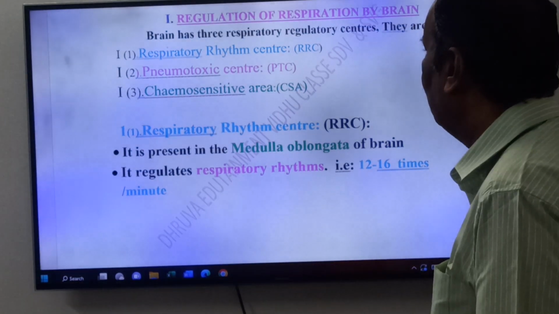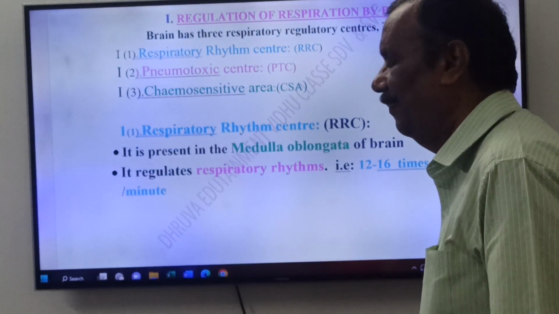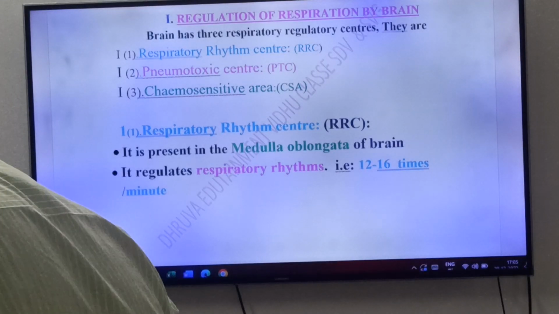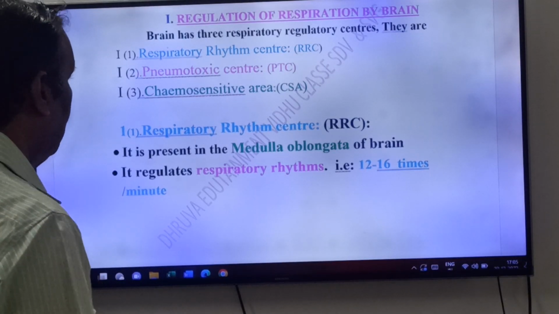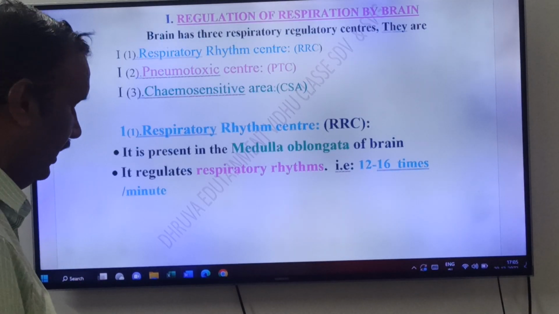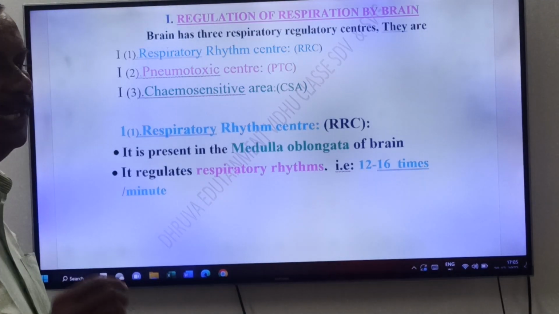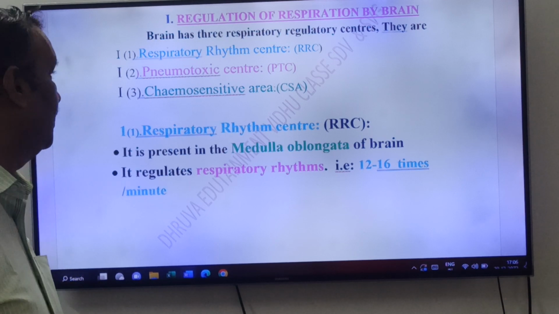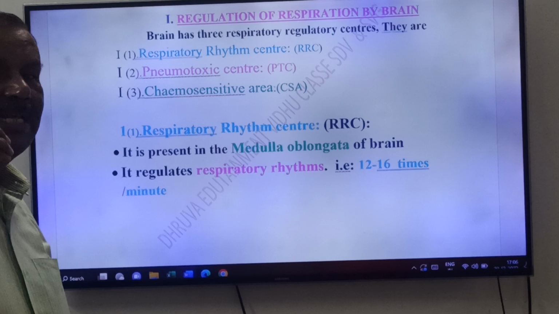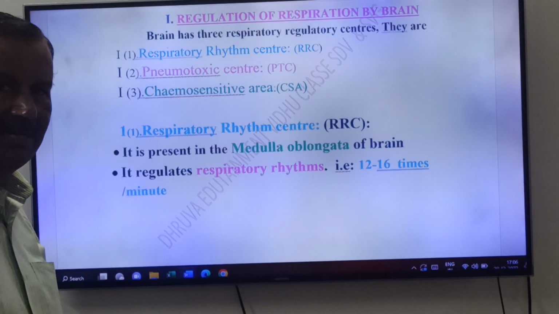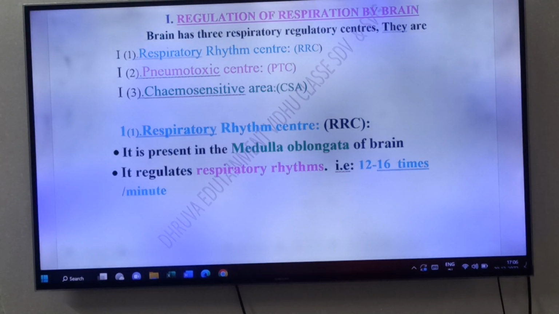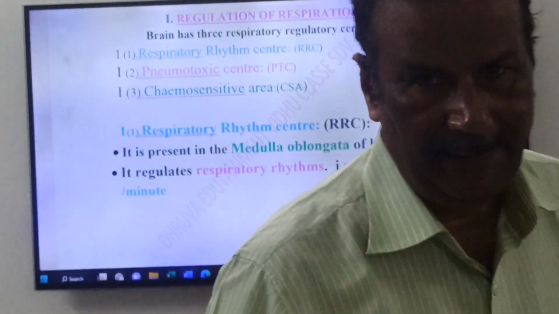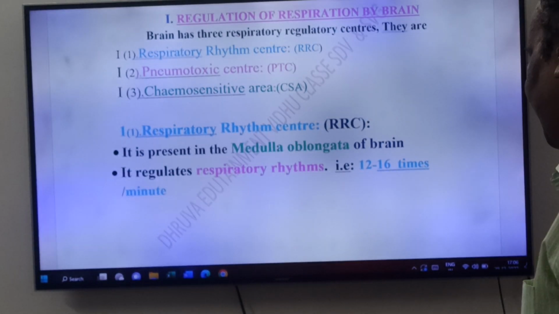Number 2, Pneumotoxic Center. Number 3, Chemosensitive area. These 3 are present in the brain, friends.